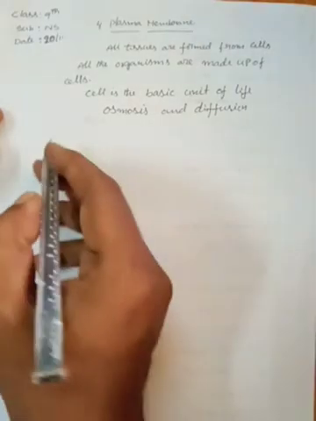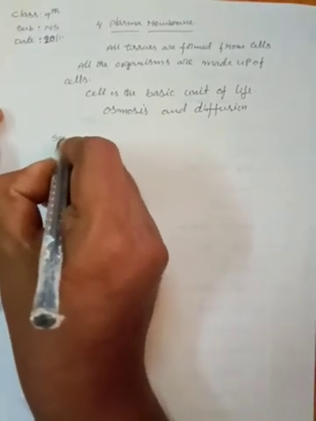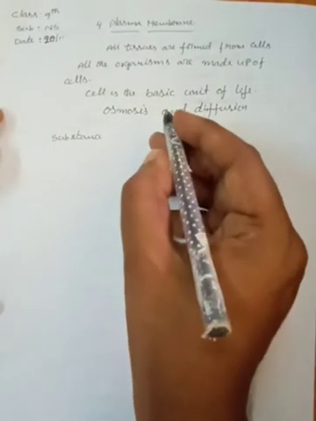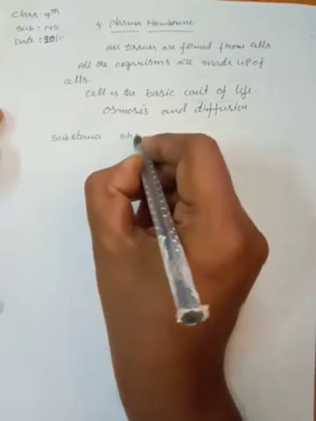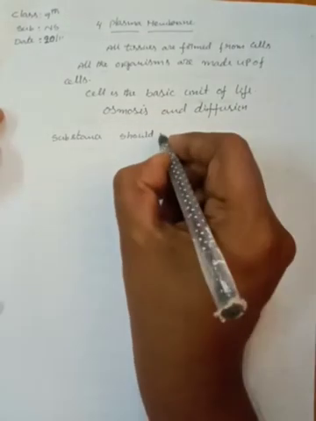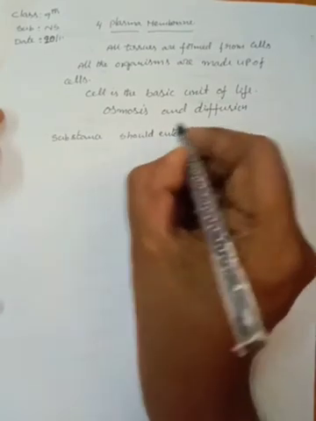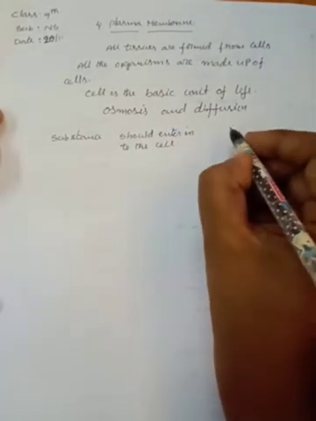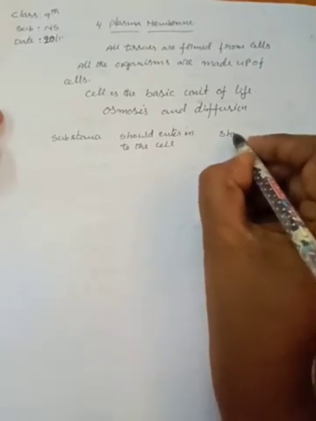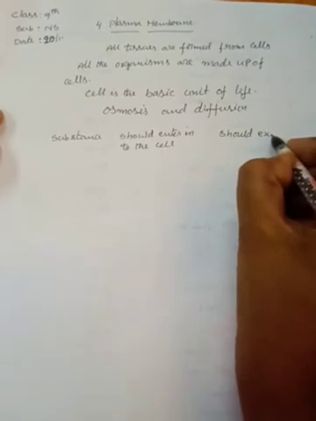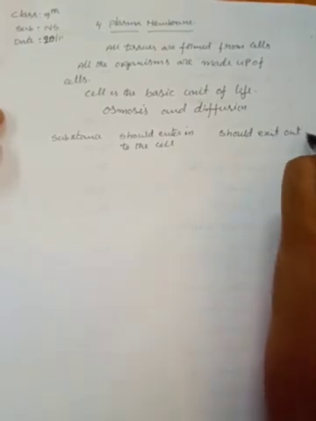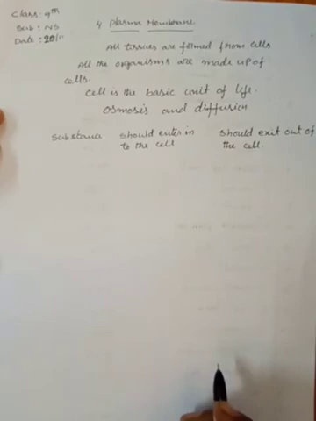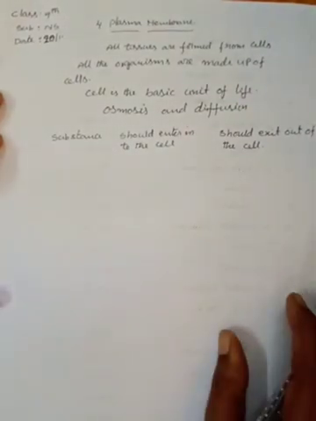First of all, we write the name of the substance, second one is should enter into the cell, and next one is should exit out of the cell. Okay, children, this is the table.